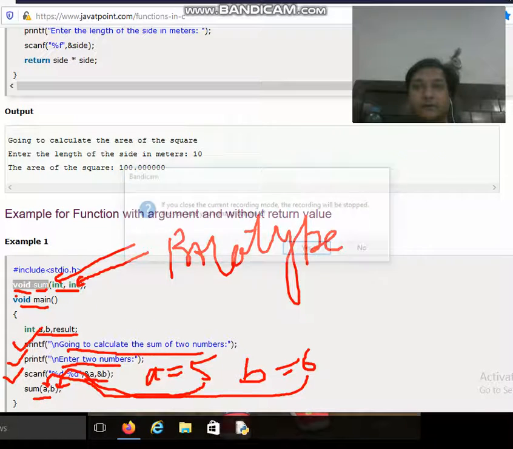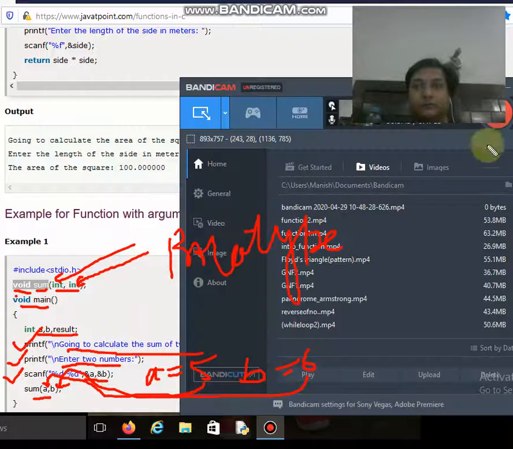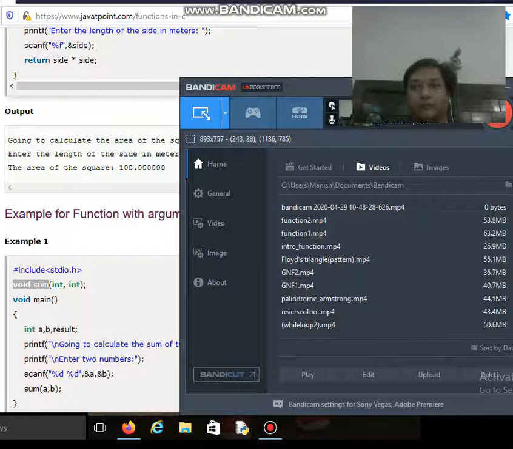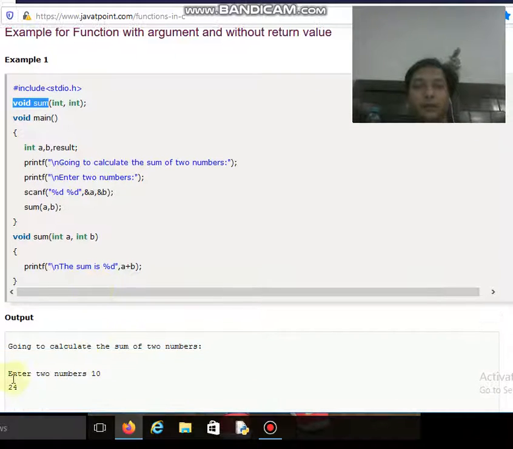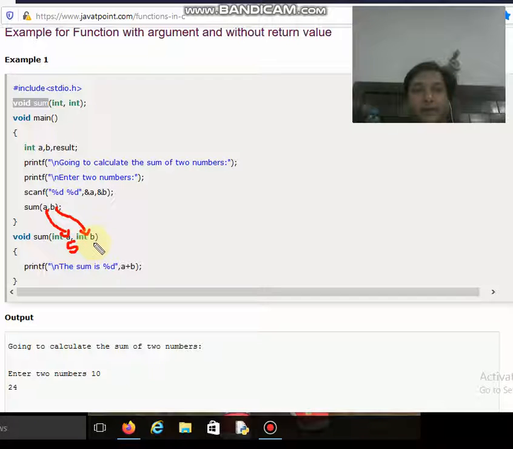And when control reaches the definition part, what will happen? Let us see. The value of a will be received over here, and the value of b is received over here. So the value of a is 5 and the value of b is 6.